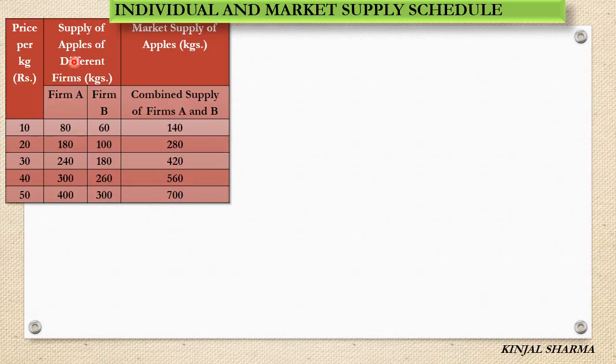Now take an example. Here it is given price per kg in rupees, say 10, 20, 30, 40 and 50, and the supply of apples in kg of different firms, firm A and firm B. At rupees 10, firm A is ready to sell 80 kg, at rupees 20, 180, at rupees 30, 240 kg, at rupees 40, 300 and at rupees 50, 400 kg.